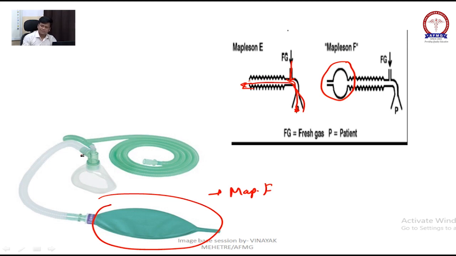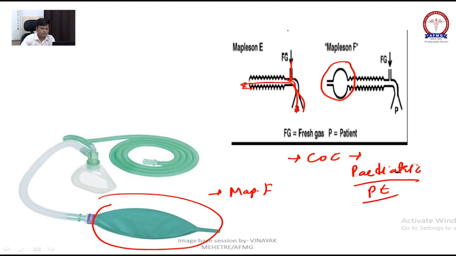Mapleson F is the circuit of choice for spontaneous and controlled ventilation in pediatric patients. Actually, it is the only circuit used in pediatric patients. Circuit of choice for controlled or spontaneous ventilation in pediatric patients is your Mapleson F or Jackson-Rees circuit.